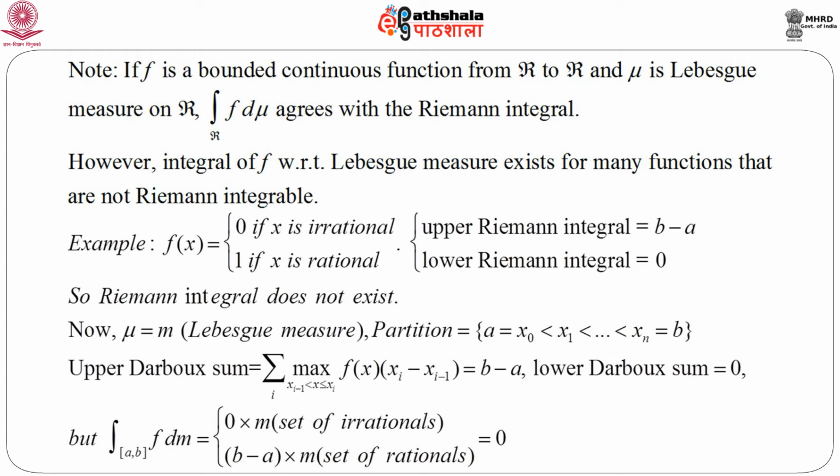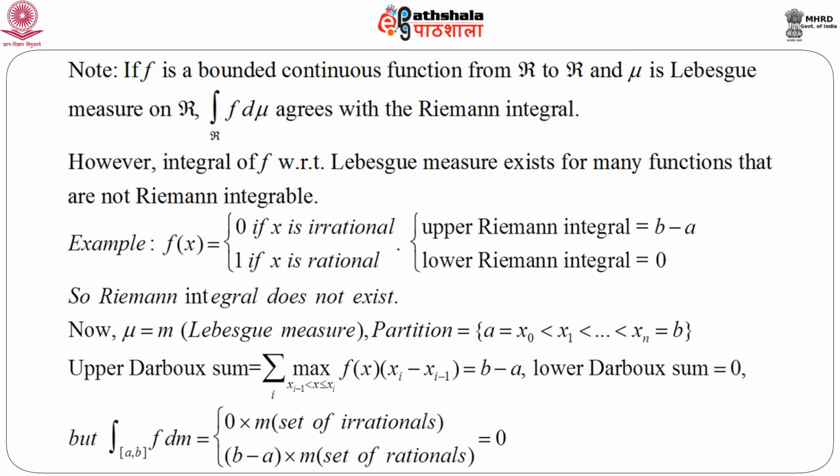But if we integrate f over the interval a to b with respect to the Lebesgue measure m, we can split this interval a to b into two sets: one is the set of irrationals, another is the set of rationals. So, it is 0 times the measure of the set of irrationals plus 1 times the measure of the set of rationals.